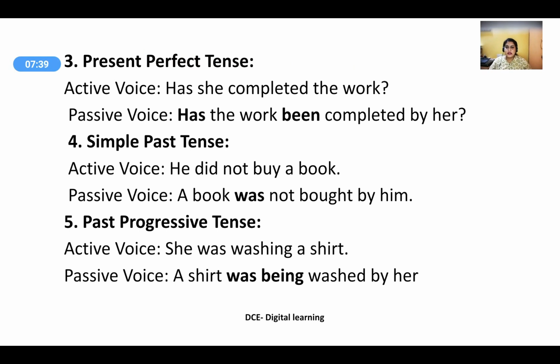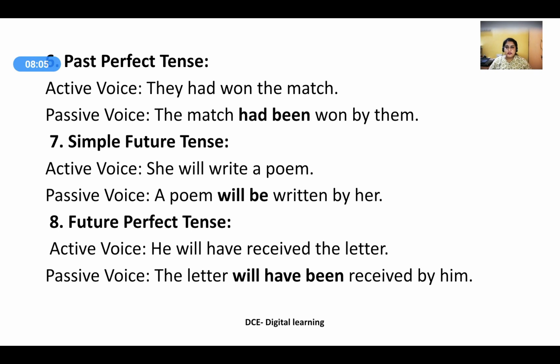Present perfect tense. Active voice: Has she completed the work? Passive voice: Has the work been completed by her? Simple past tense. Active voice: He did not buy a book. Passive voice: A book was not bought by him. Past progressive tense. Active voice: She was washing a shirt. Passive voice: A shirt was being washed by her. Past perfect tense. Active voice: They had won the match. Passive voice: The match had been won by them.